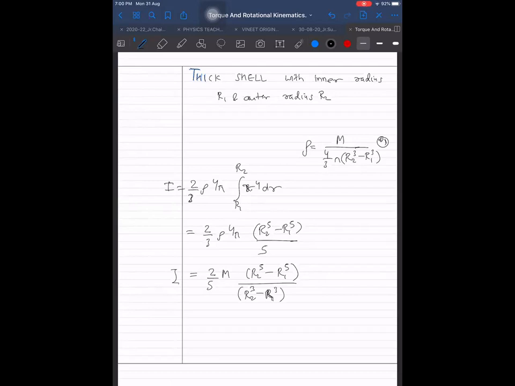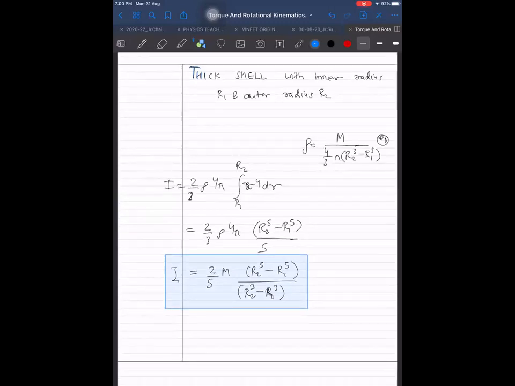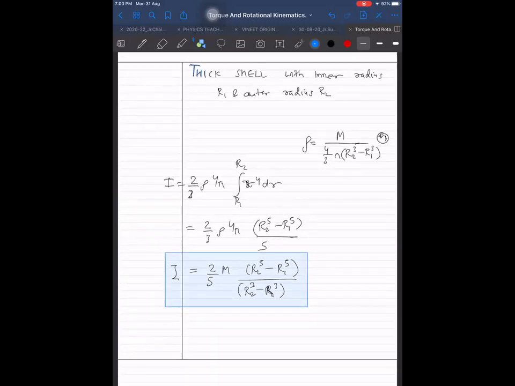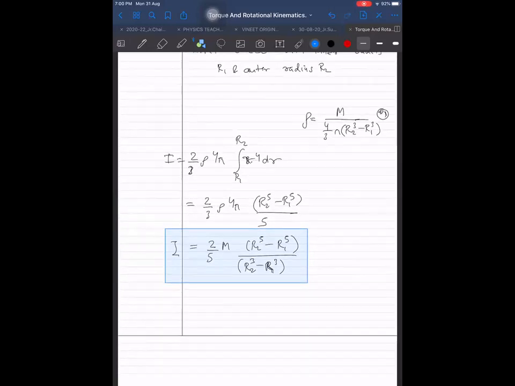Is it okay? Yes, sir. You can do it yourself slowly. If you are not understanding right now, no need to. We can check by putting R1 as 0 and verify by that. Right, sir. So this we are getting. Next,